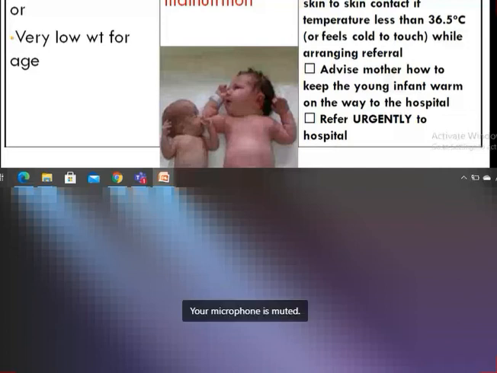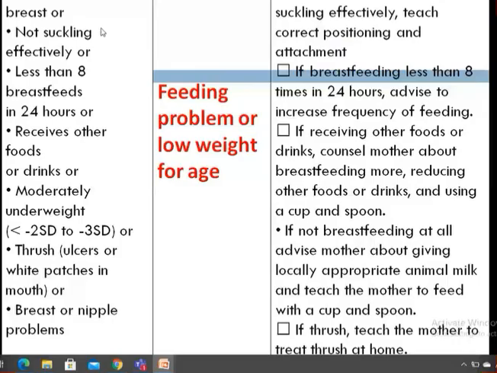And if the baby is not suckling, not feeding, there is no attachment, not suckling effectively, or less than 8 breastfeeds in 24 hours, or receives other food or drink, or is moderately underweight, or there is thrush or ulcers in the mouth, or there are breast or nipple problems in the mother, then the classification will be feeding problem or low weight for age, because there is low birth weight. The feeding problem is there because there's no attachment to the breast, not suckling, less than 8 breastfeeds. So you have to treat accordingly.